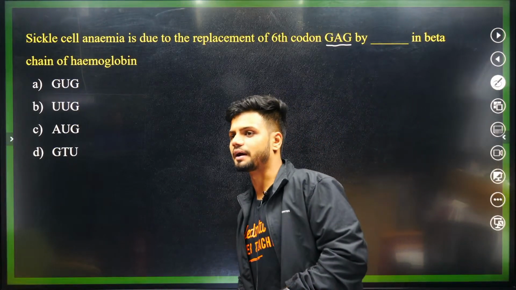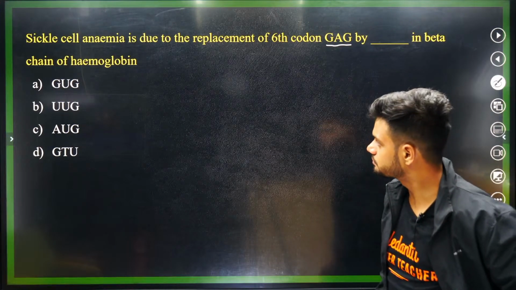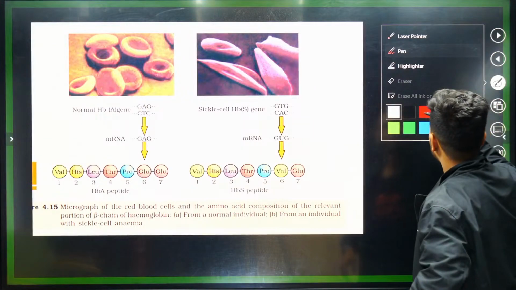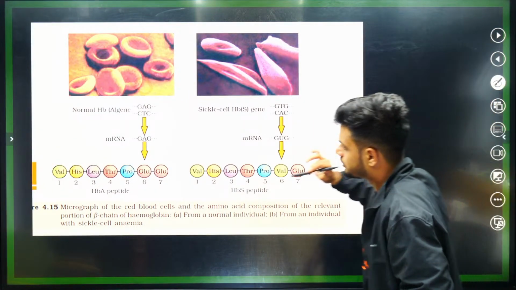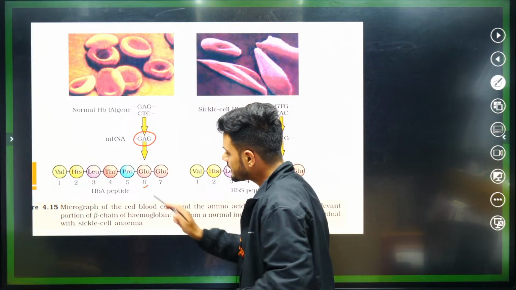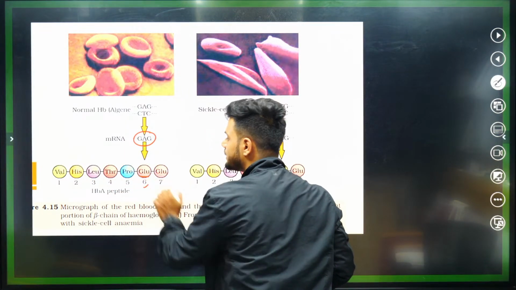GAG was replaced by students. Did the answer come? Students, look here everyone, in the 6th codon of the beta globin chain, GAG codes for glutamic acid.